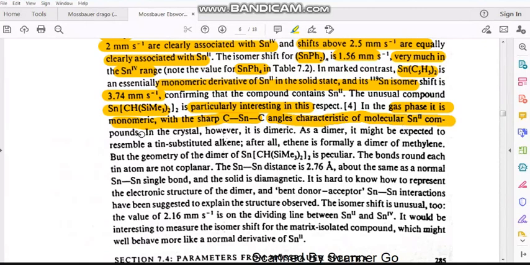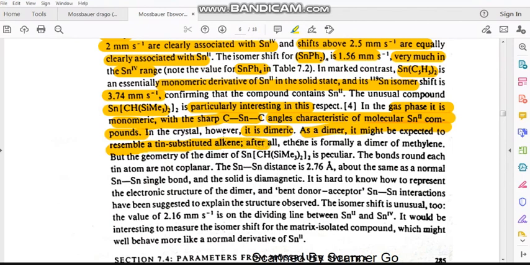Tin 2 compounds: that means it's a mononuclear one. In a crystal, however, it's in a dimeric structure. In the gas phase it is a single molecule, whereas in the crystal structure it's a dimer. As a dimer, it might be expected to resemble a tin-substituted alkene.